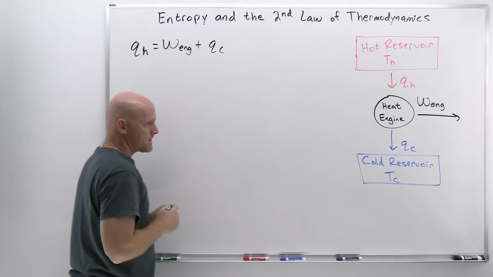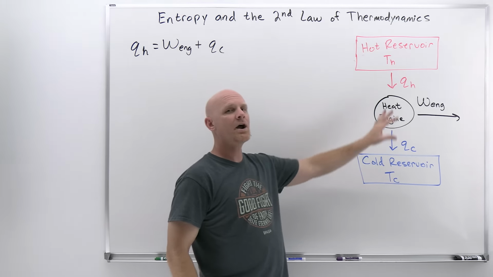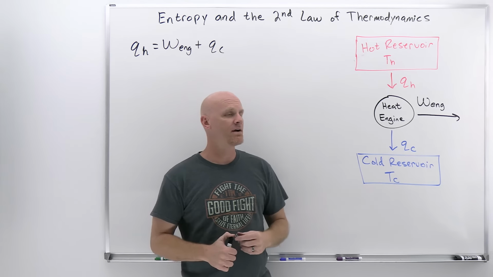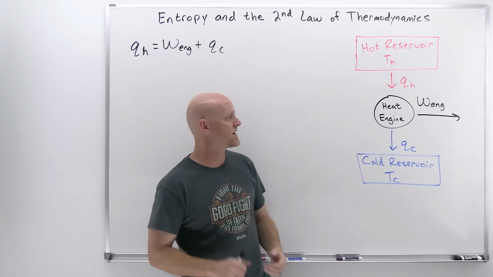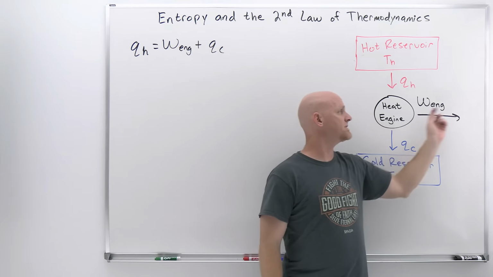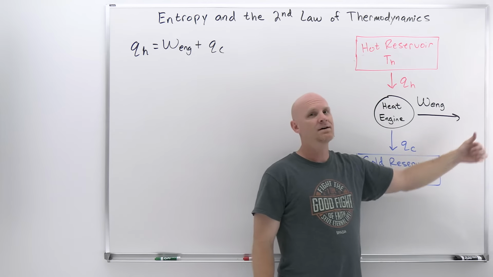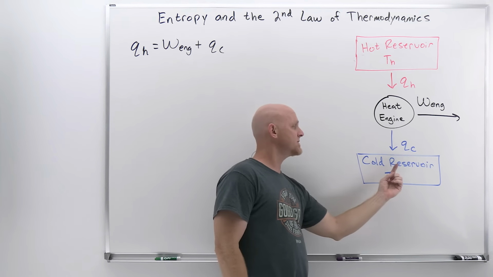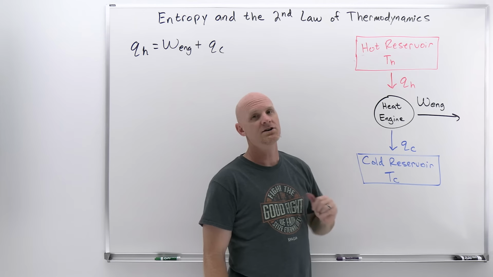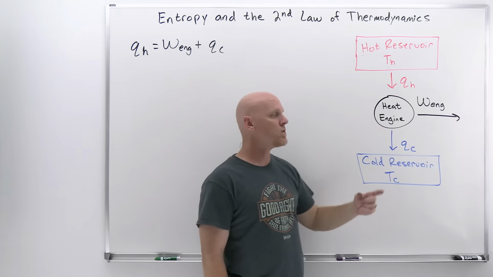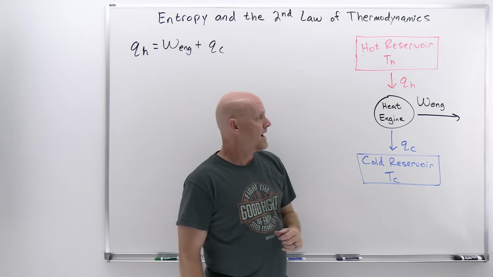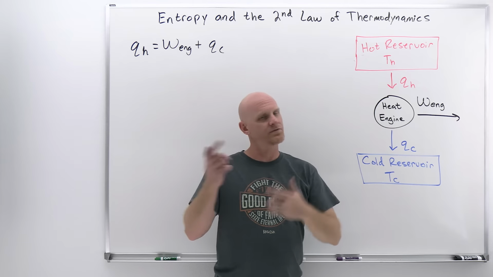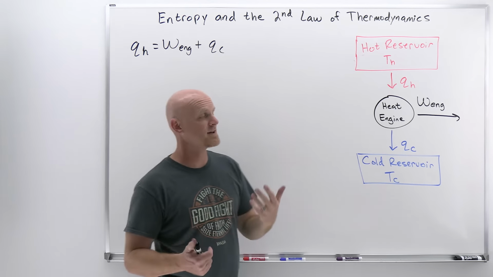plus QC. Now, technically, you can run this entire process in reverse, with an example being a heat pump, like a typical air conditioning unit or the inside of your refrigerator. And what you can do is actually do work instead of getting work out of a heat engine. So you run the whole process in reverse, and you're going to put work in and then transfer heat from the cold to the hot. So by putting work in, you're going to run the whole thing in reverse. And in such cases, whether QH and QC are positive or negative, because you can run in reverse, gets a little confusing.